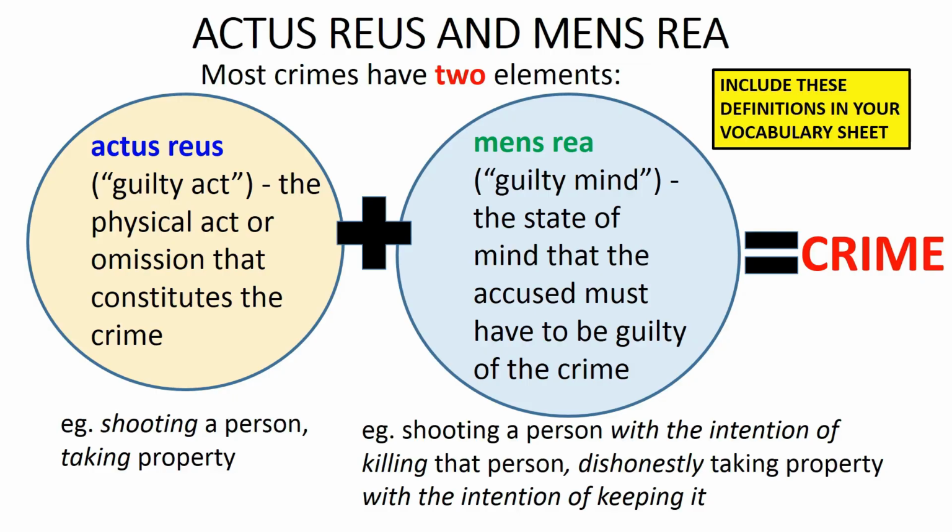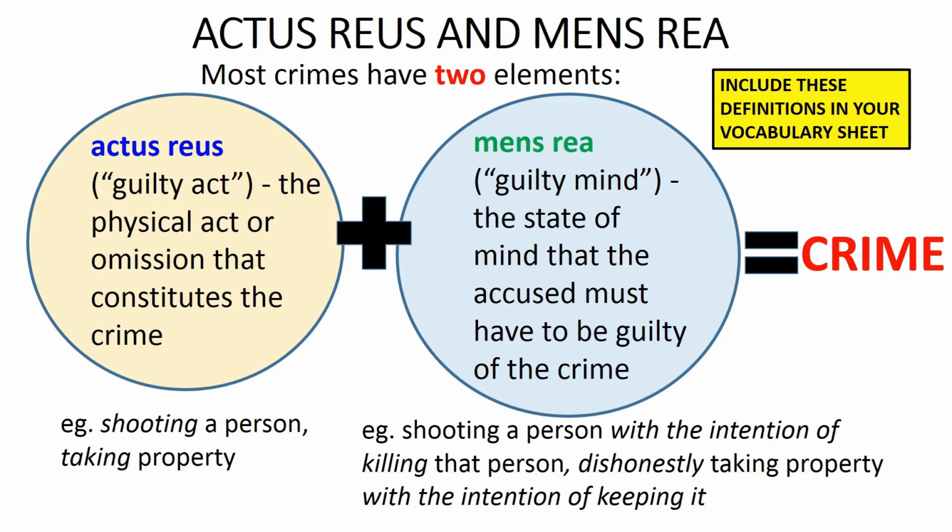So, for example, the actus reus for the crime of murder is the act of killing the victim. This could be by shooting, stabbing, poisoning, bashing, or strangling the victim. Put another way, you can see the actus reus. That is, you can see what the accused does to the victim to kill the victim. Similarly, the actus reus for theft is the accused taking the victim's property.